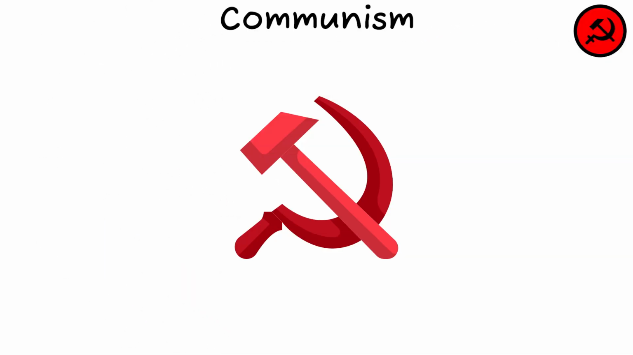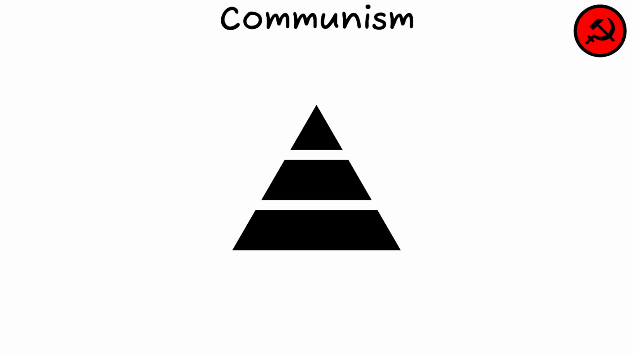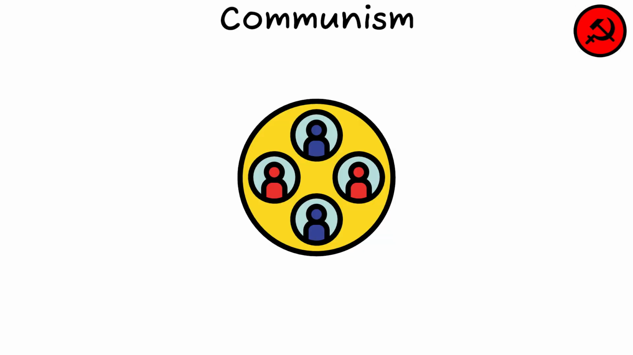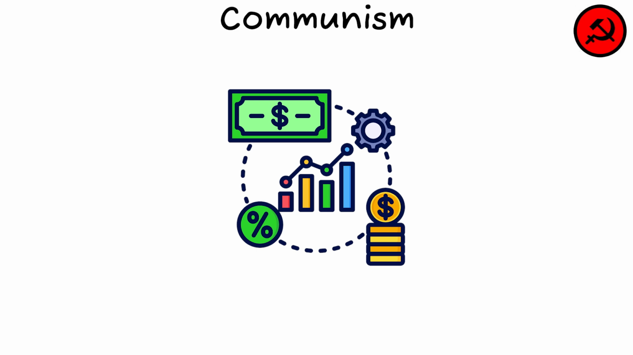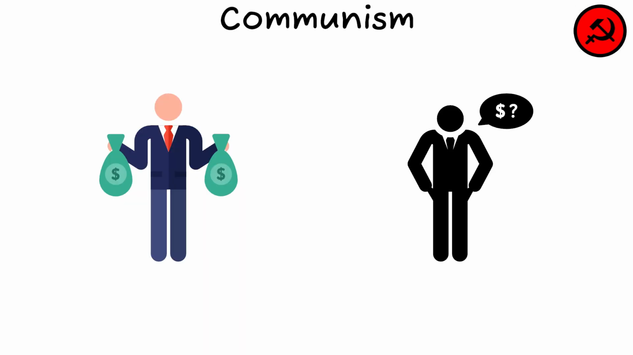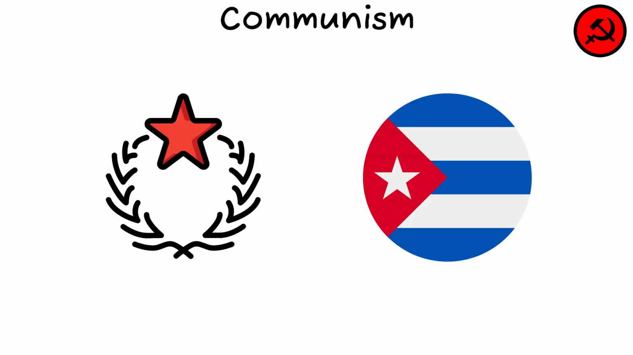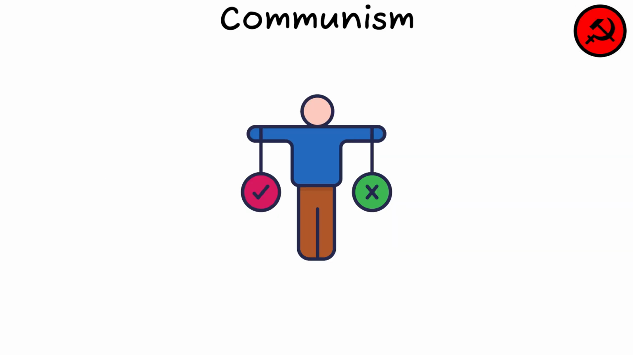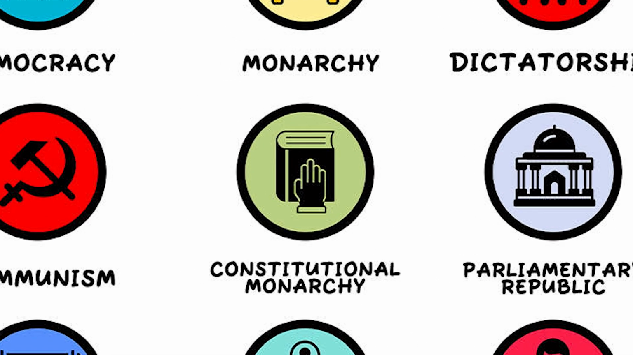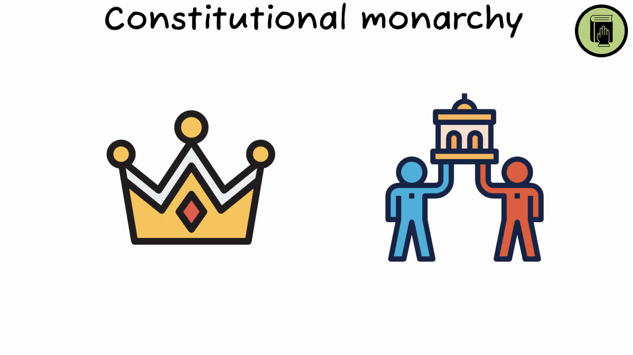Communism. Communism is a political and economic system aiming for a classless society where all property is collectively owned. The state plans and controls the economy, aiming to eliminate differences between the rich and the poor. The Soviet Union and modern-day Cuba are examples where communist principles have been applied, with different degrees of success and controversy.